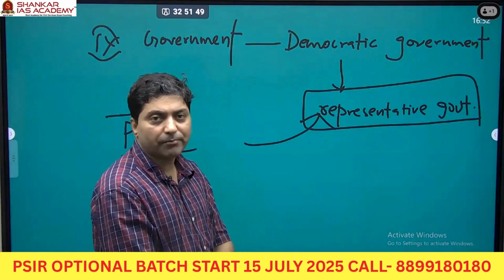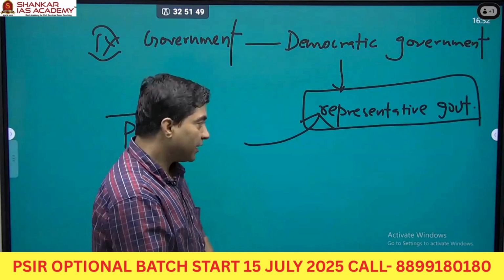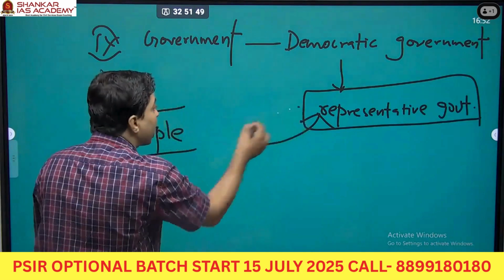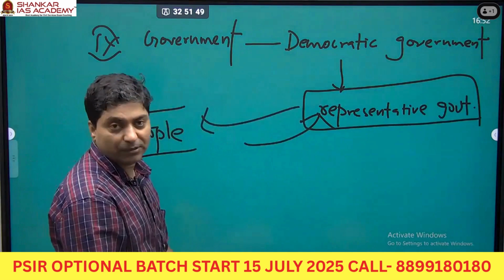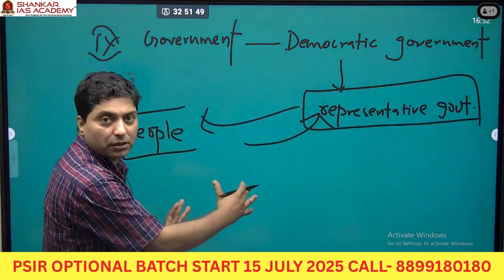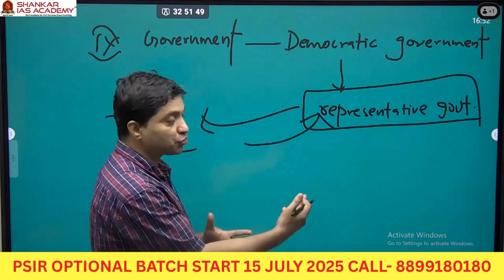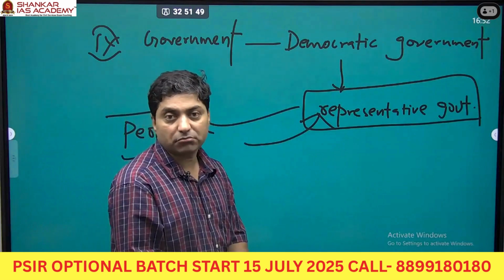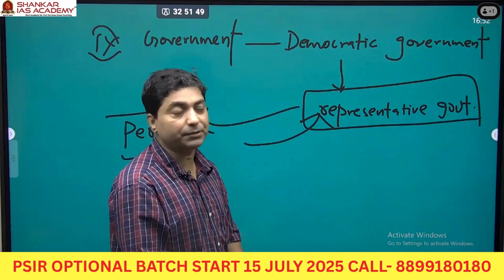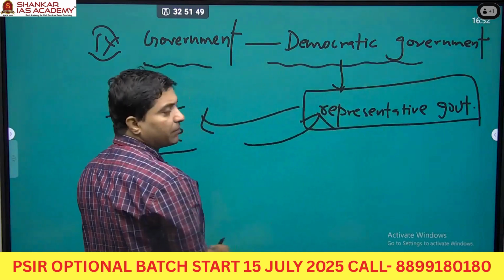This representative government shall take all decisions on the behalf of the people, right? So on the behalf of the people. So therefore, if you look at the power and authority lies in the hand of the people. So people is a source of authority and power, right? So it talks about popular sovereignty. Now, if you look at the constitution of every country, most of the countries talk about the authority on the behalf of the people. So liberals actually talk about democratic government, representative government, right?